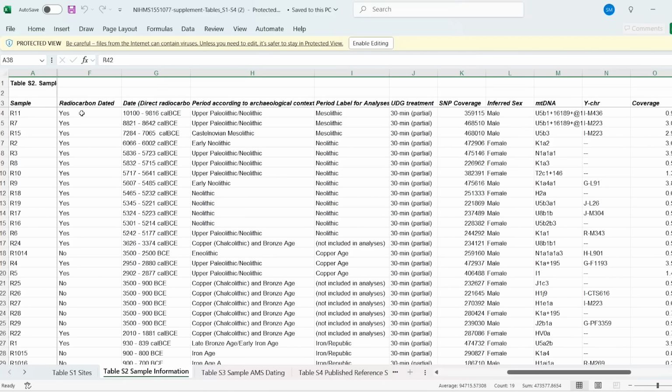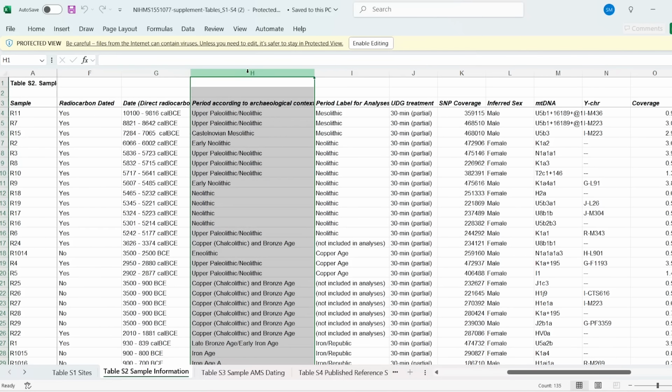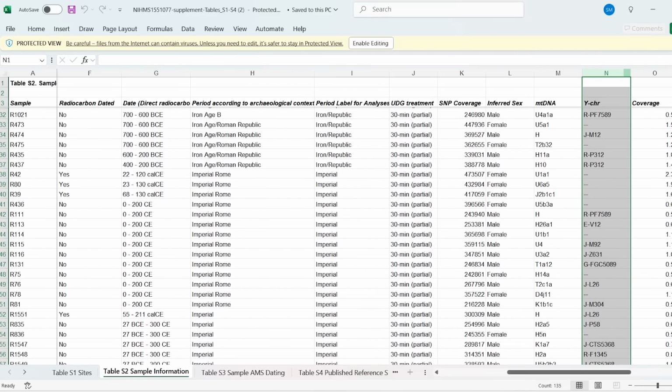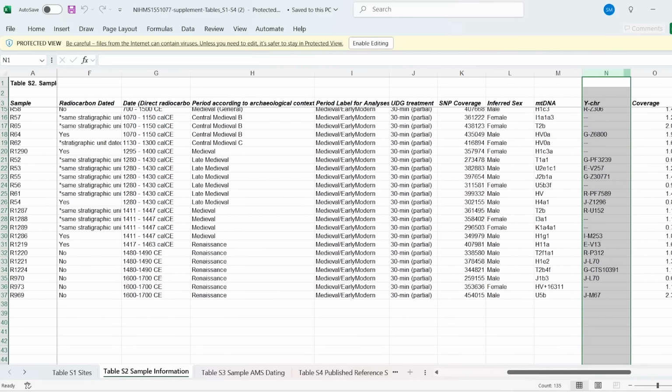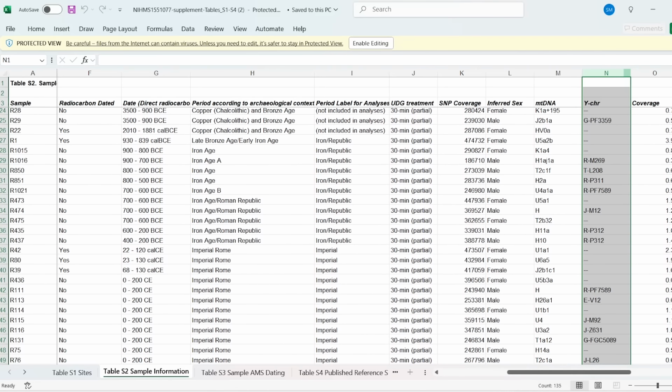I know this might look like a lot, but in this column you've got the date of the sample. In this column you've got the archaeological period, as the study defines it anyway. And you can see the gender of the samples, then the mitochondrial DNA haplogroups, and then the Y DNA in this column here. So this traces 12,000 years all the way through the imperial period and right down to the Renaissance as well. And this is just the supplementary information of the study if you want to look at it in more detail.